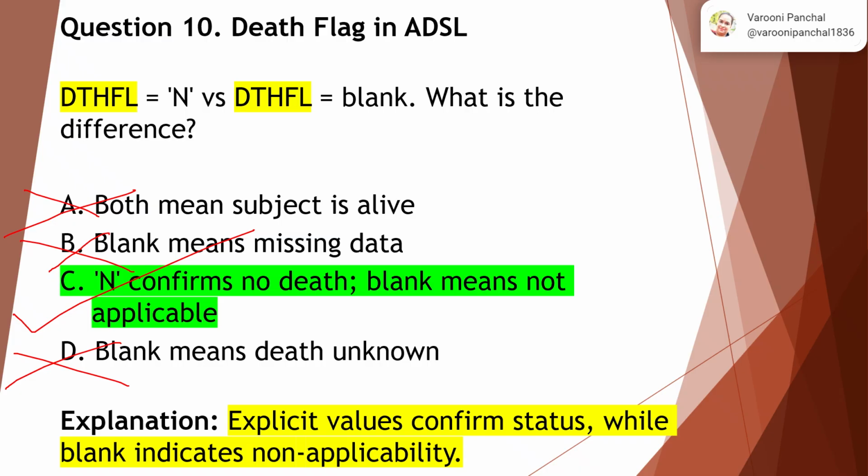So explicit values confirm status, while blank indicates non-applicability. N confirms that death has not occurred to that specific patient, whereas blank means it is not applicable right now, whether the death has occurred or not. This is the difference between these two.